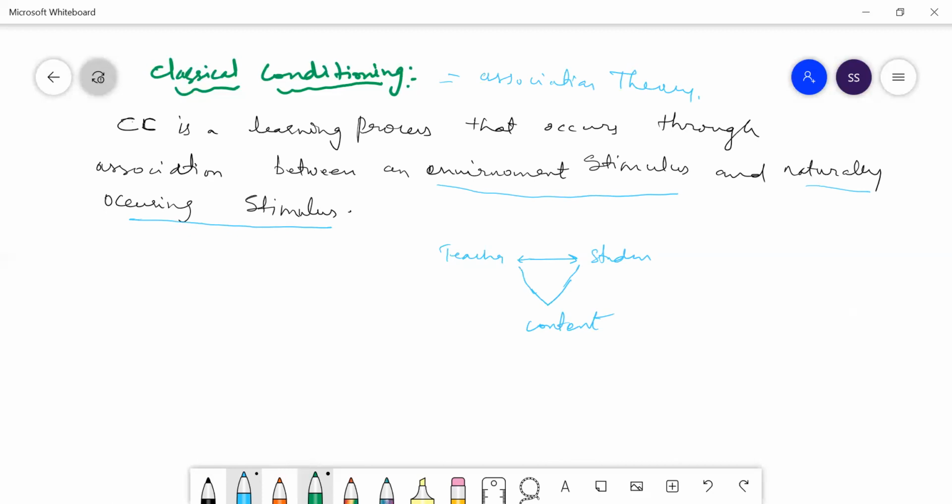Likewise, the learning process will only occur when there is an environment stimulus and a naturally occurring stimulus. For example, environment means classroom. That means the teacher already knows what I have to teach. That is the environmental stimulus. Naturally occurring means it happens on his own. That means it's a natural conditioning. It is not planned. Whereas the environment is planned, some stimulus is naturally occurring.